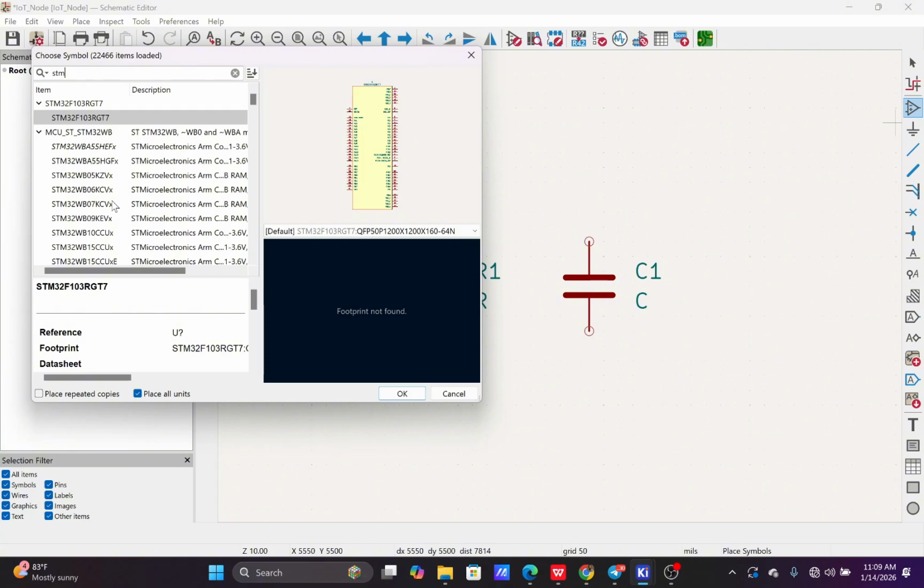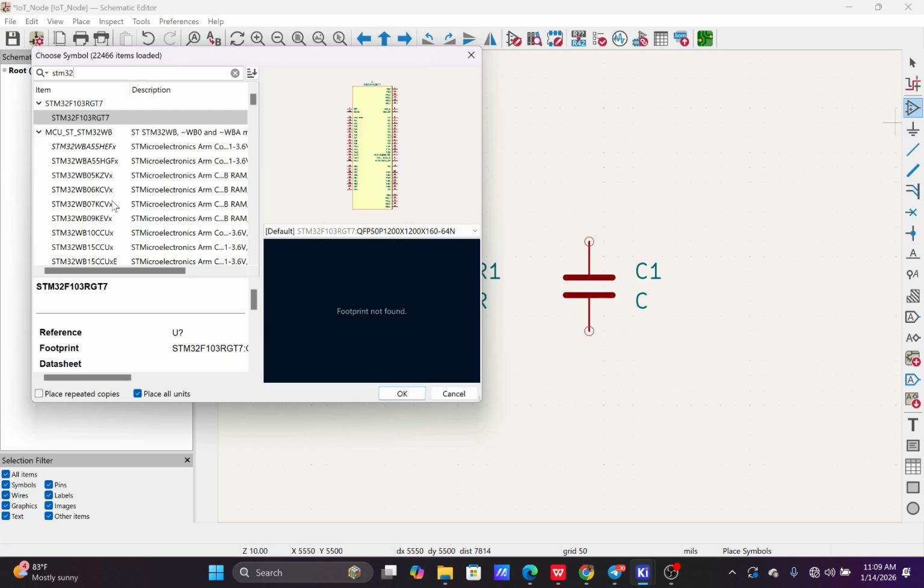But in case the exact component you need to use is not in the KiCad library, we can do one of two things. We can either import the symbol library online, which I'll show you how to do, or we create our own custom library using the symbol editor. I'll show you both ways.